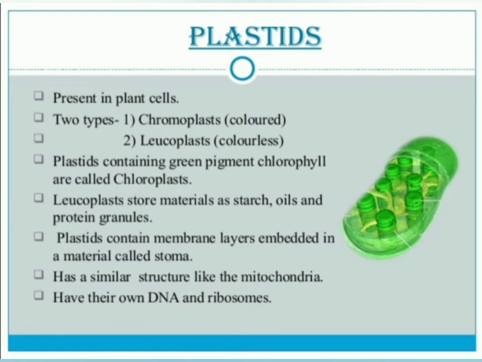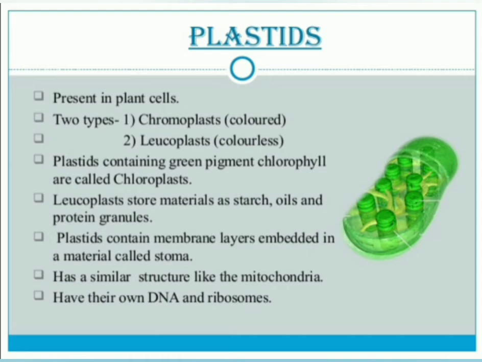Leucoplasts store material as starch, oils and protein granules. So, plastids contain membrane layers embedded in a material called stroma. In the plastids, membranes are there. These membrane layers are embedded, folding within a material called stroma.